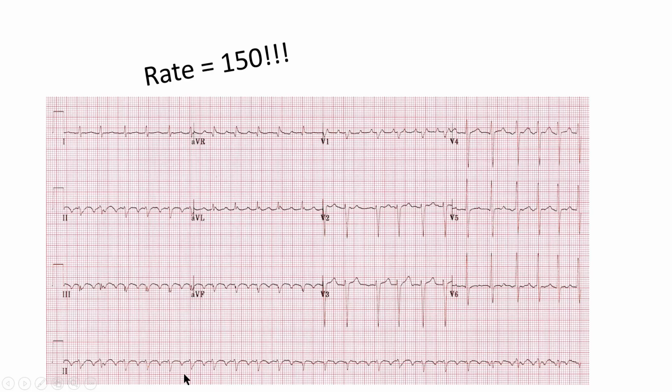So here we have a 150. That is our rate. The next step is to look for the rhythm. We're going to come up here and look in lead 2, and this is very tricky. We see something that looks like a mostly negatively deflected QRS complex, and then here this one looks different. This one looks the same, this one looks the same. So let's see if we can find what looks like a P wave. Well, I can't tell if that's a P wave or a preceding T wave, and the same thing goes for this. And then there's this weird bump right here that comes at the tail end of this QRS complex. It is hard to say if there are any sinus P waves.